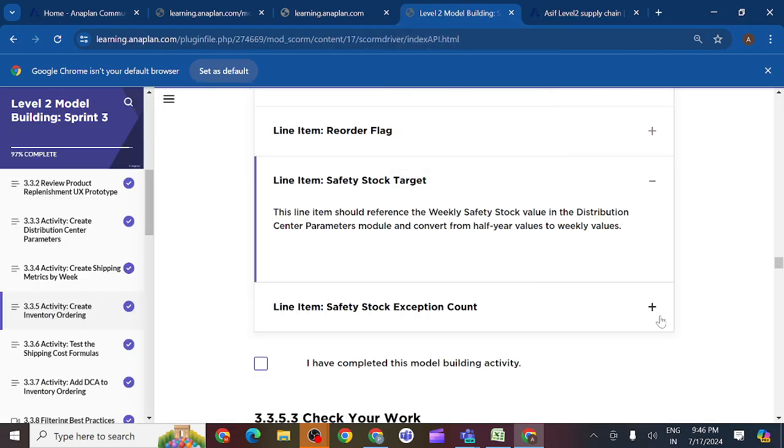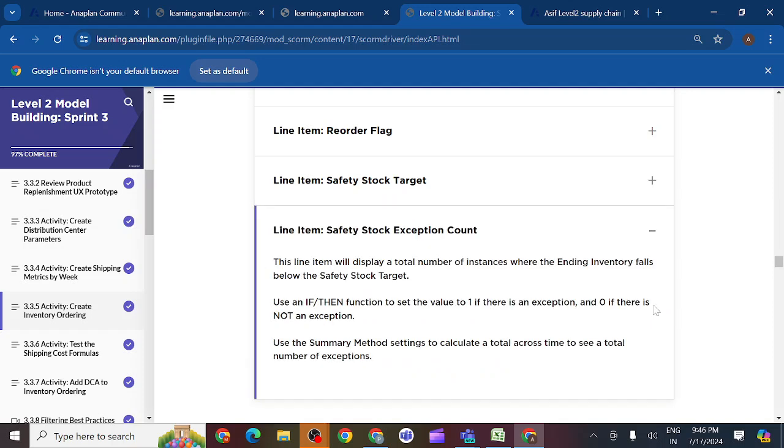We have some logic here. For this one also we have one logic. The line item will display the total number of instances where ending inventory falls below safety stock target. So we should use the if then else condition function to set the value to 1 if there is an exception and 0 if there is no exception. Use the summary method setting to calculate the total across time to see the total number of exceptions.